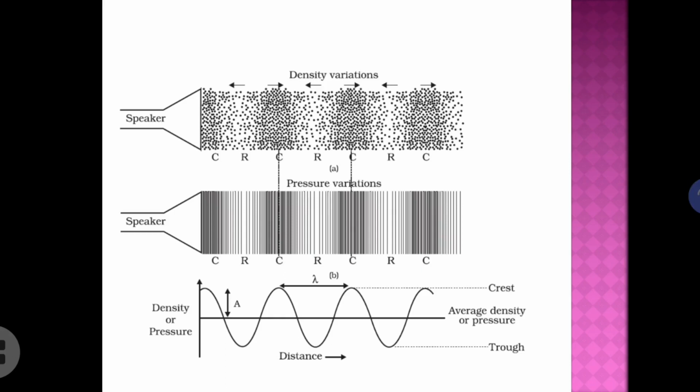Okay, so the same thing, density variations or pressure variations, and the amplitude you can note, it is shown in the figure. Then the wavelength lambda. It is the density or pressure variations plotted against the distance. Okay. So the visualization of the density variations or pressure variations as sound wave.